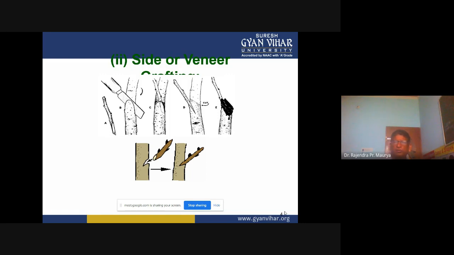Below the graft union is a different color, and above is a different color.